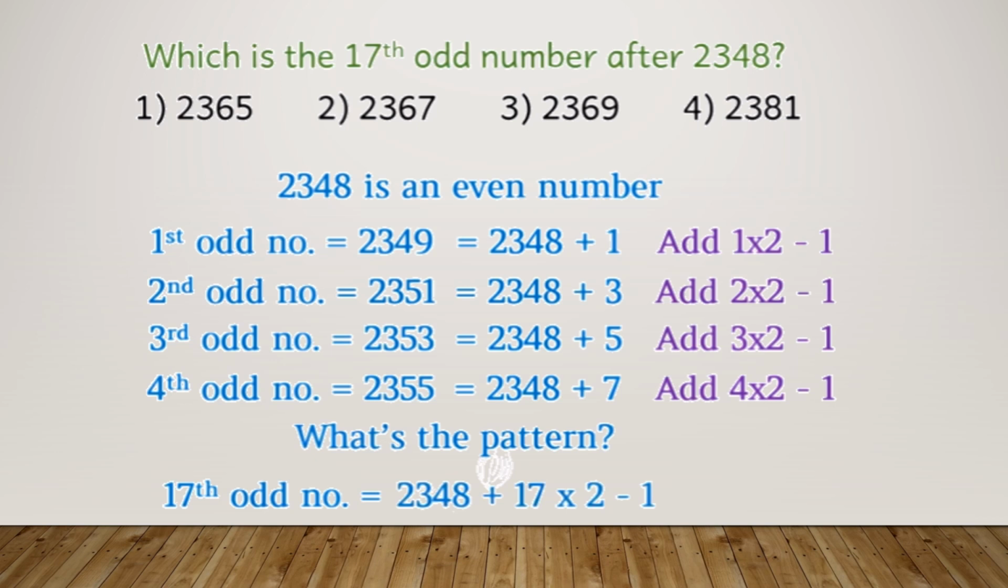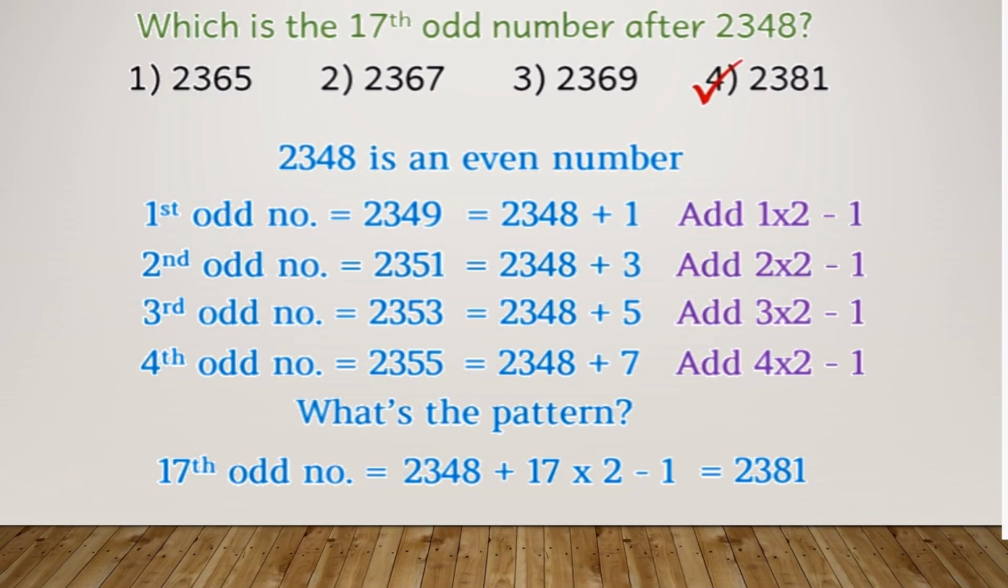So instead of doing that, you can just simply come up with the pattern through which we are getting these numbers, and directly use that pattern to get the 17th odd number. You will get 2381 as the 17th odd number. So you will look at the options. Which option gives you 2381? That is the fourth option. So the fourth option is the correct option and you will circle it out and color it.